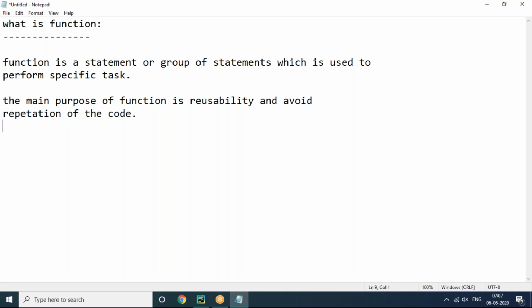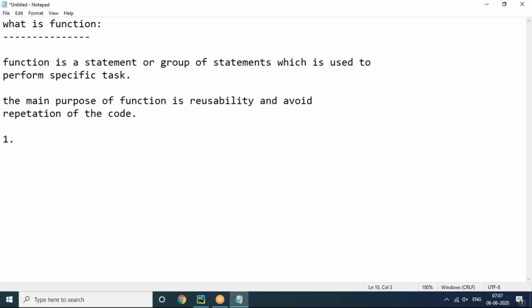We are not going to repeat the code. Once we create logic under one function, we can call that function any number of times as per your requirement. No need to write the code again and again. One time is enough to write. This is the main advantage of a function.